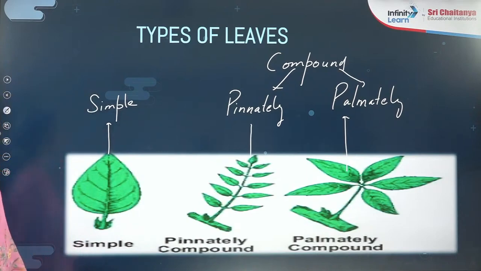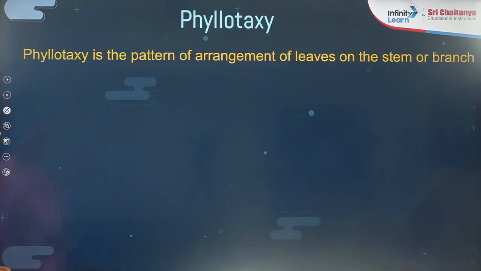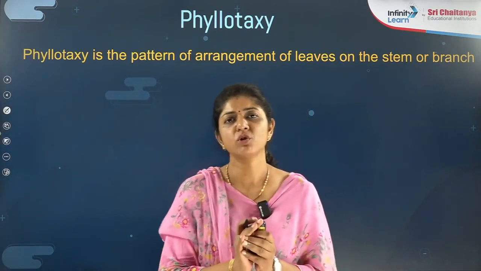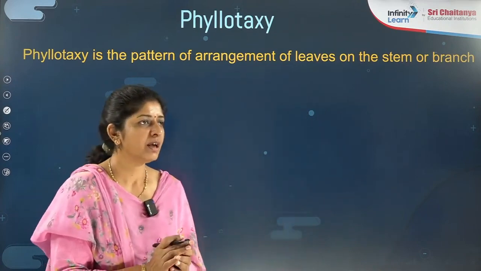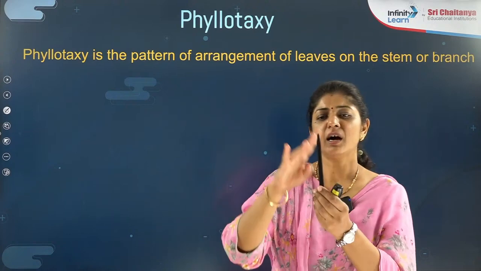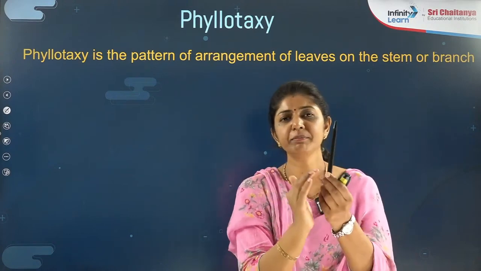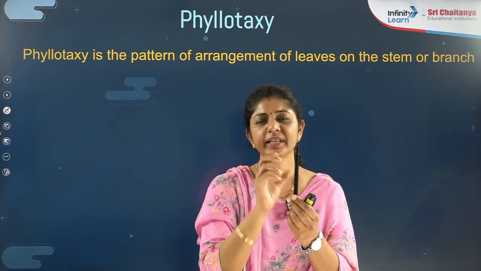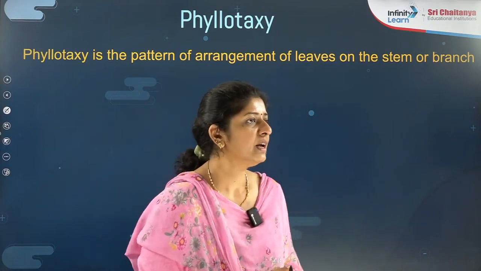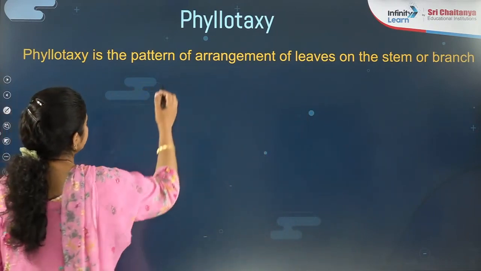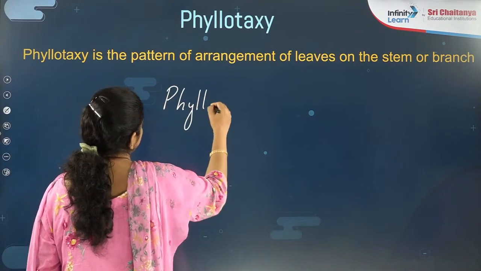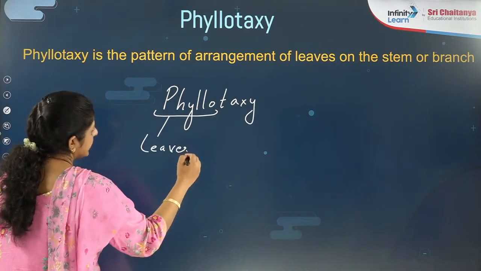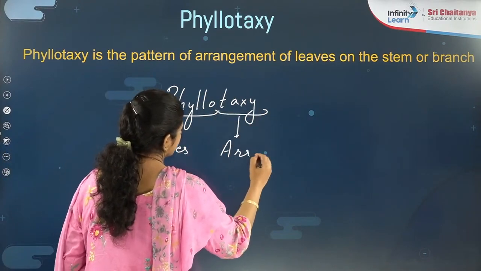Fine. Okay. Then after that, check on the phyllotaxy. Phyllotaxy is the pattern of arrangement of the leaves on the stem or its branch. When you see a plant, the upper leaves are more exposed to the light as compared to lower leaves. To give light appropriately to all the leaves, they will have some specific arrangement. This is a very interesting word. When you see the word phyllotaxy, you will find two terms here. Phyllo means what? Leaves. Taxis means its arrangement, right?